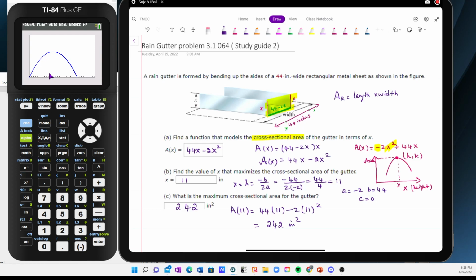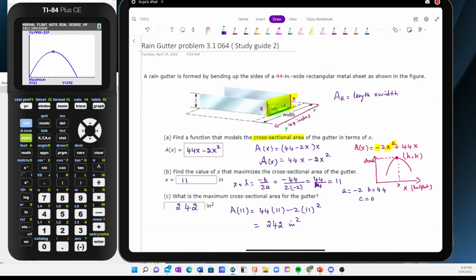So yes, it's an upside down parabola. I need to find what the maximum point is. So I go second calc, maximum, left bound. Okay, stop there. Enter. Right bound, stop there. Enter again. And that'll give me my value.